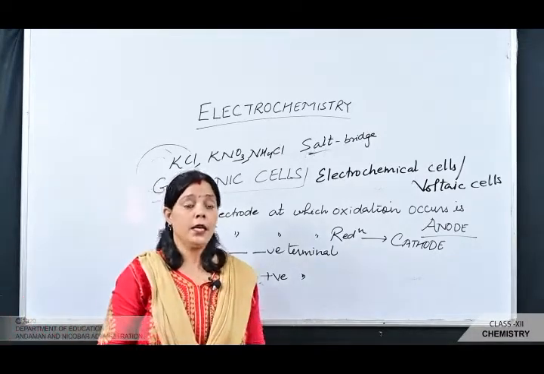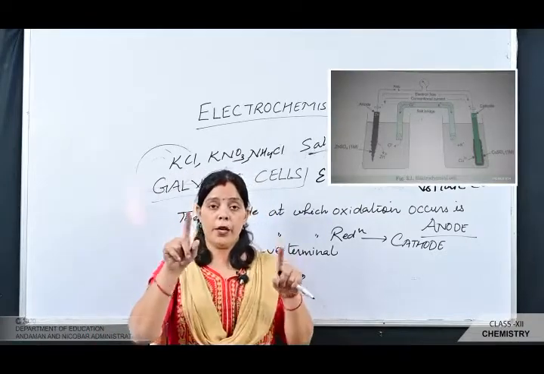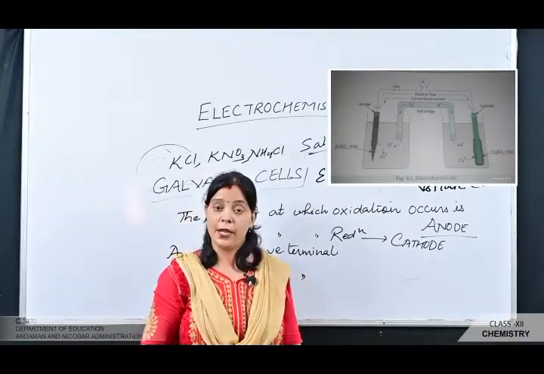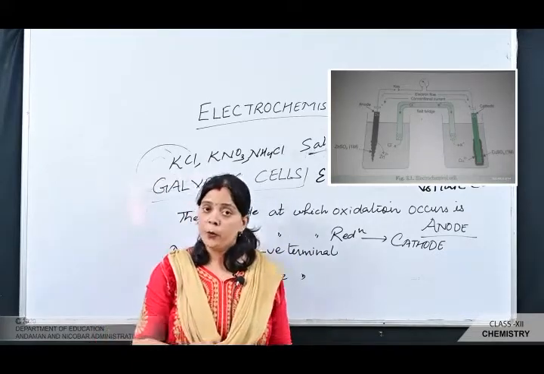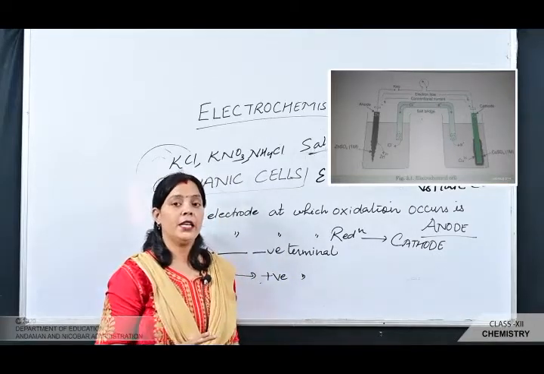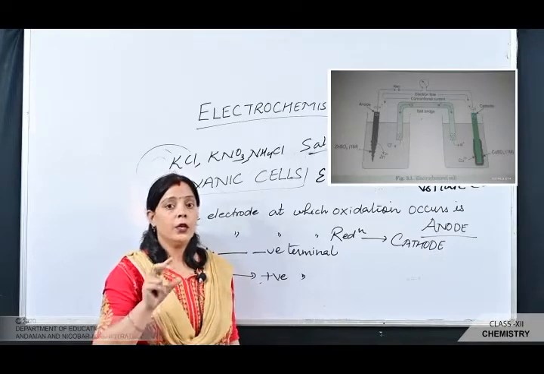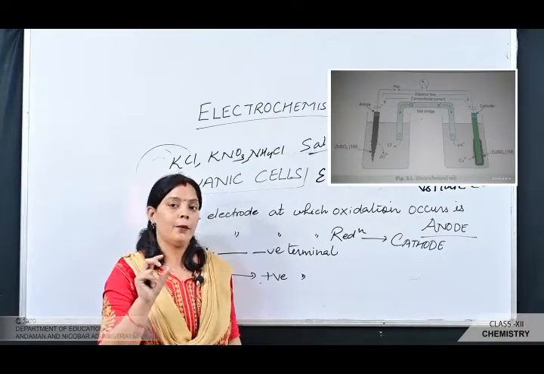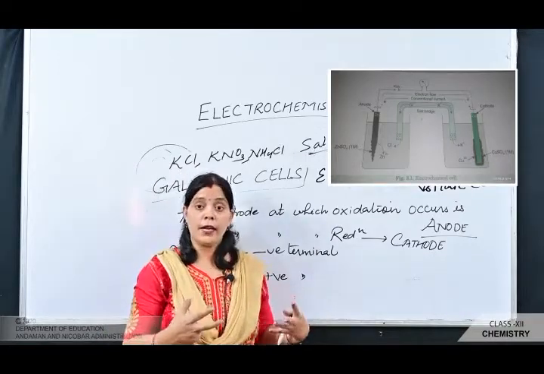Next, students, in the picture you see that an inverted U-shaped salt bridge is placed. In this salt bridge, a solution of potassium chloride, ammonium chloride or potassium nitrate is mixed with gelatin or agar-agar, so that the U-shaped tube contains a semi-solid paste. In this, an inert electrolyte is used.